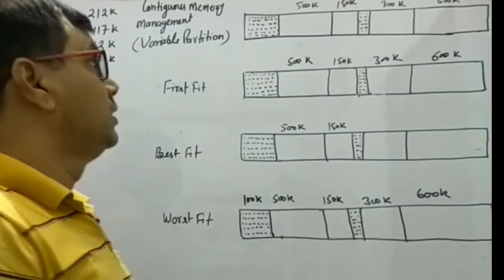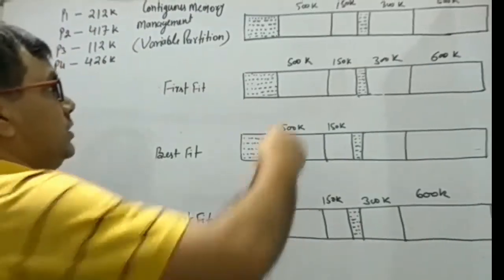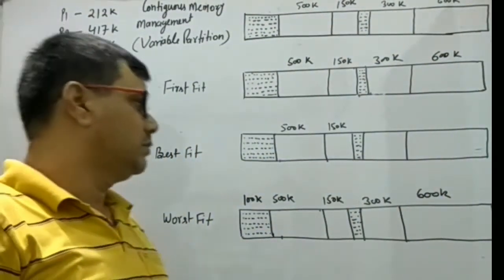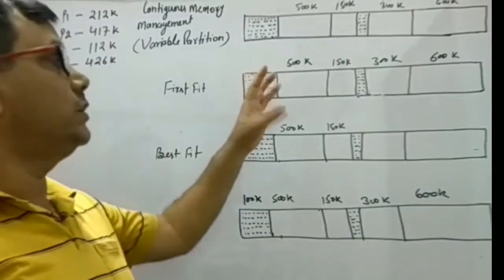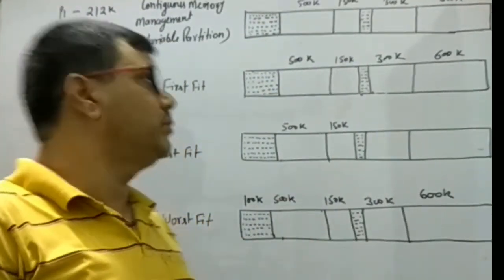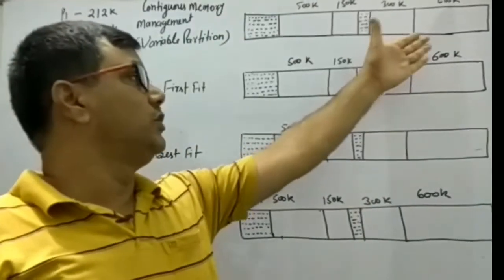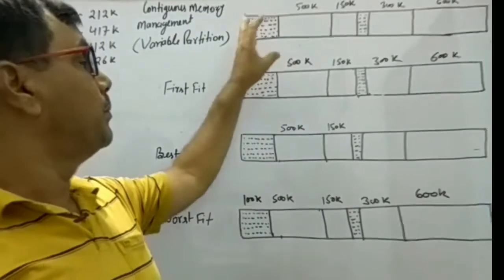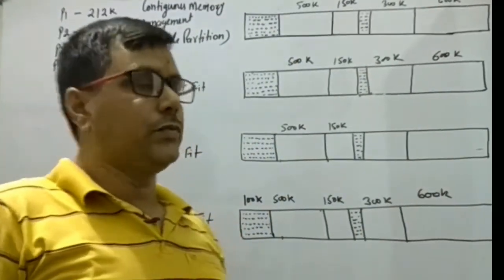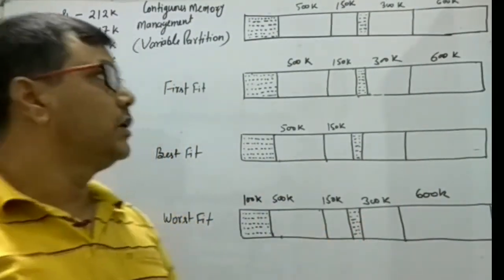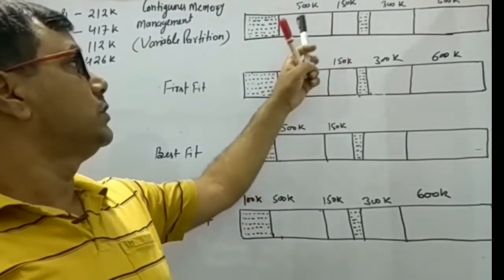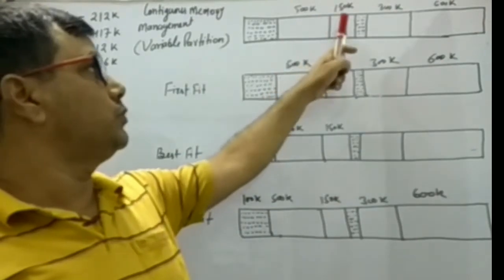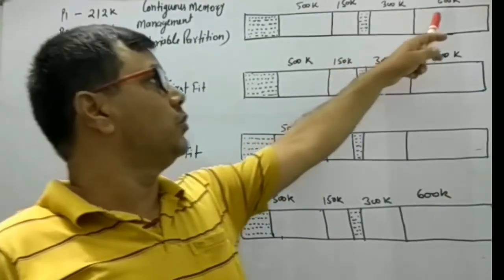Assume this is the primary snapshot of our system, that is, a snapshot of the memory at a particular instant of time. Here the dotted blocks are already allocated to some processes, and the holes which are available are 500K, 150K, 300K, and 600K.